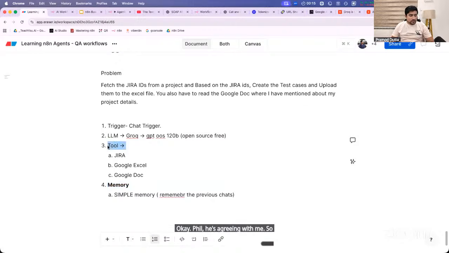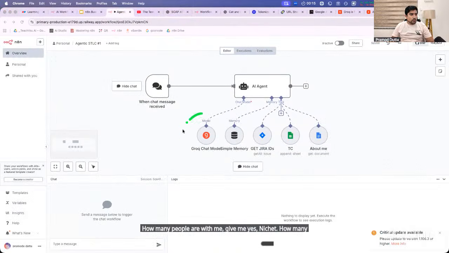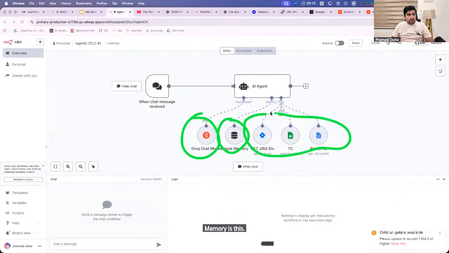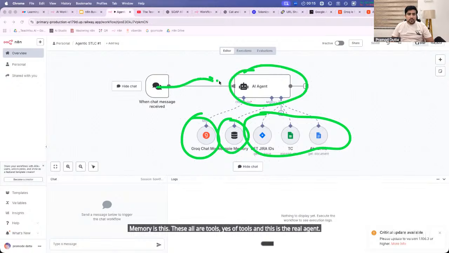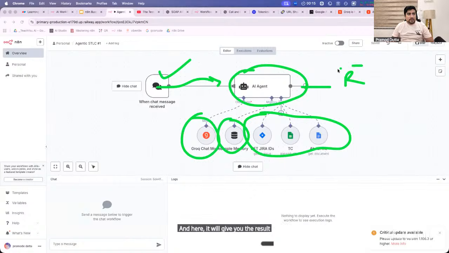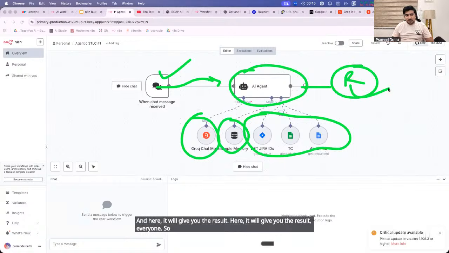So the tools we are using are these, the LLM we are using is this, the trigger we are using is this. How many of you are with me? Give me yes in the chat. How many of you understood this? The model is this, the memory is this, these are all tools. And this is the real agent which is triggered based on your chat. And here it will give you the result.